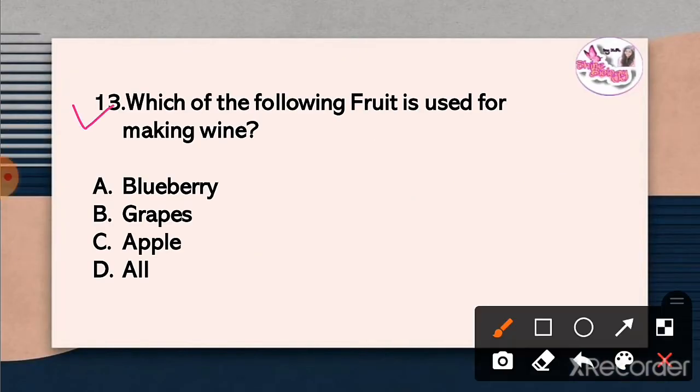Question 13. Which of the following fruits is used for making wine? The correct answer is option D, all. Blueberry, grapes, apple are used for the making of wine.